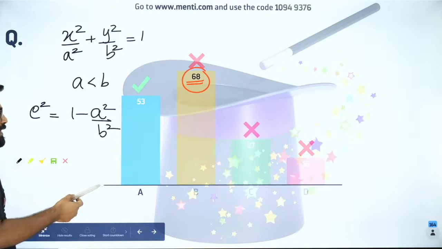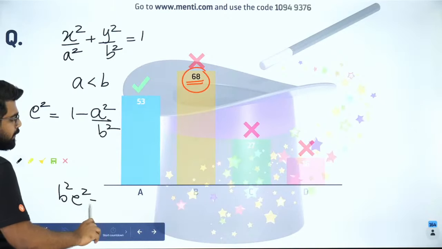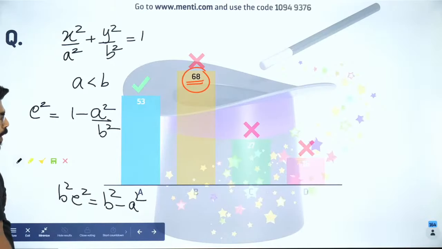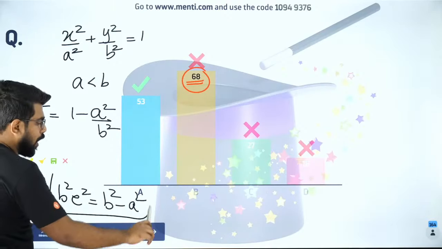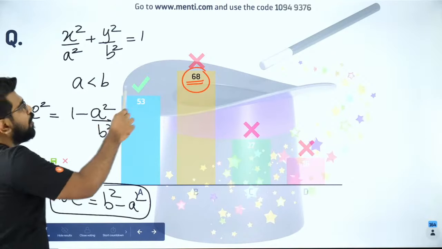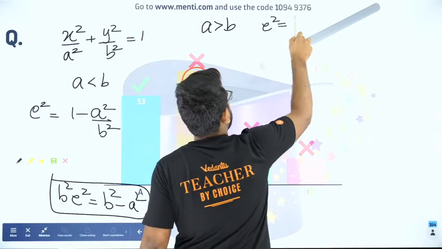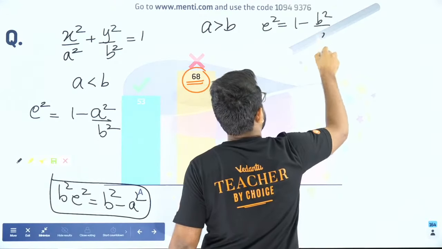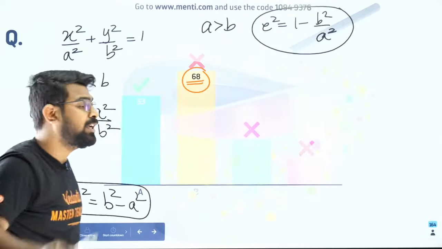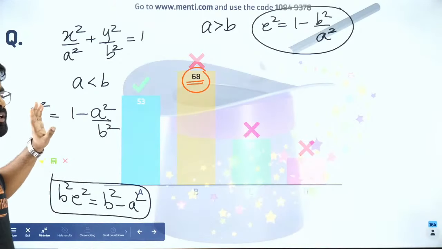Are you all okay with that? So your b square e square will be equal to b square minus a square. Are you able to follow that? So that is how you solve it, my dear students. It changes. So whenever a is greater than b, your eccentricity is equal to 1 minus b square by a square. And this is what everybody remembers. But for this question, it will be 1 minus a square by b square.